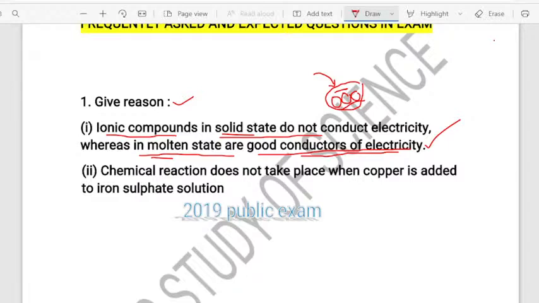I think you are clear with this concept. You are clear with this, right? Shall I go for the next question? So, are you clear with this concept? Shall I go for the next question?